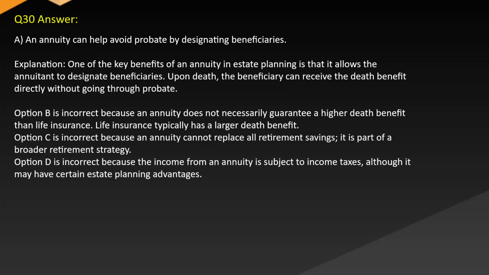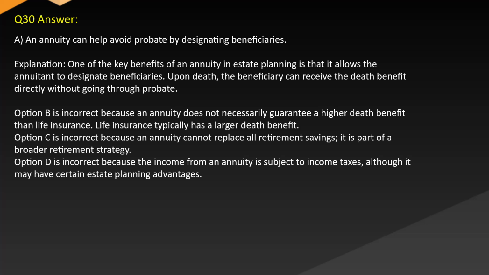Answer A. An annuity can help avoid probate by designating beneficiaries. Explanation. One of the key benefits of an annuity in estate planning is that it allows the annuitant to designate beneficiaries. Upon death, the beneficiary can receive the death benefit directly without going through probate.